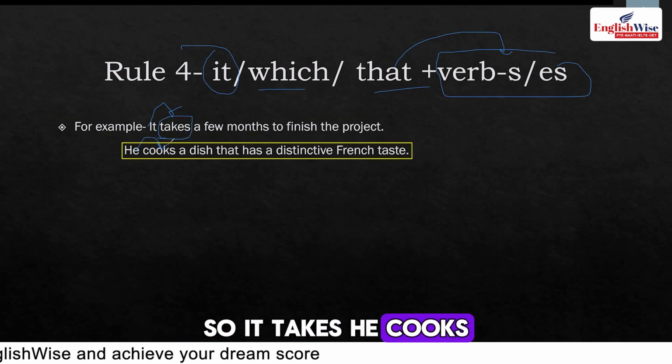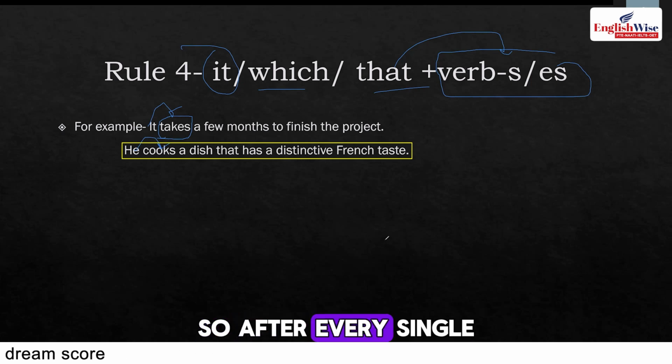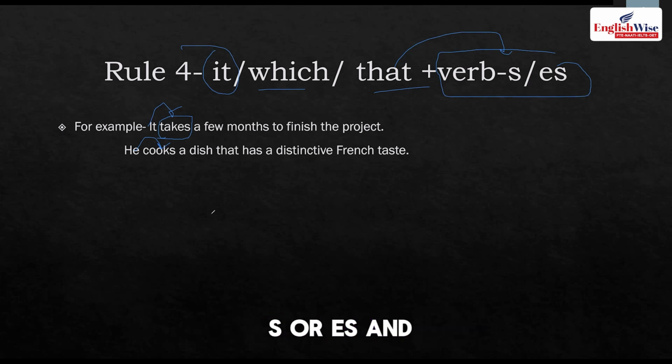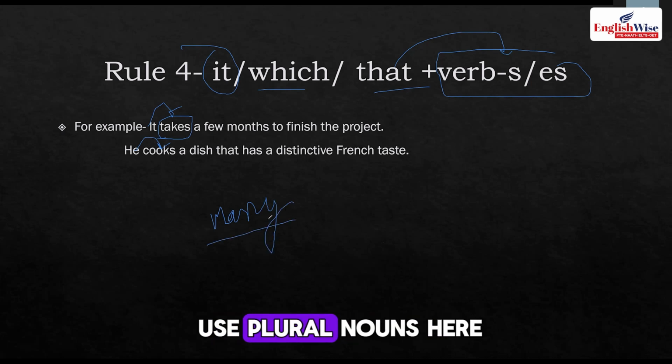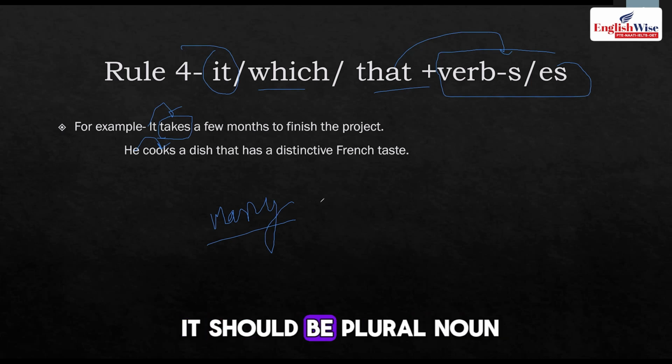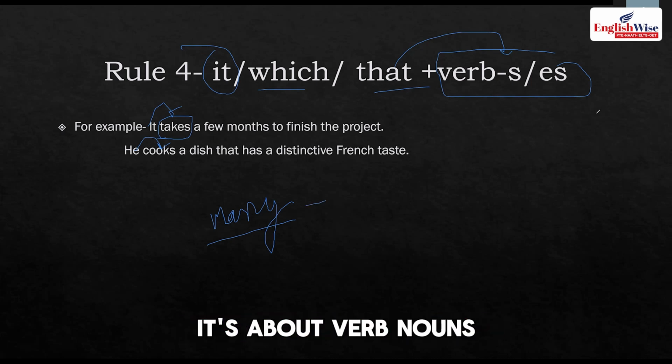He cooks. So after every single noun, and whenever you see which, that, there is always verb s or es, and also with many. Whenever you see many as well, you have to make sure that you use plural nouns here. Here it should be a plural noun, here it's about the verb.